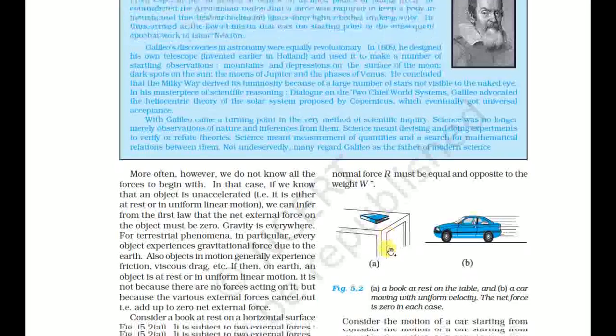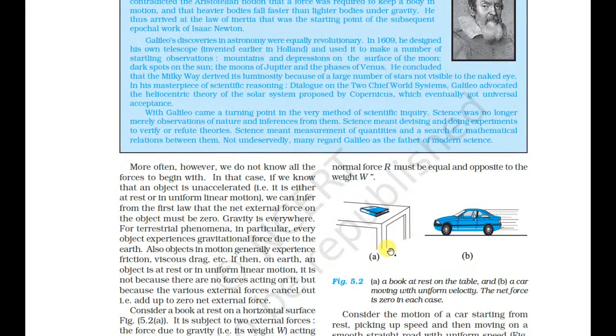More often, however, we do not know all the forces. In that case, if we know that an object is unaccelerated, it is either at rest or in uniform linear motion. So we can infer from the first law that the net external force on the object must be zero. Gravity is everywhere for terrestrial phenomena. In particular, every object experiences gravitational force due to the earth. Also objects in motion generally experience friction, viscous drag, etc.